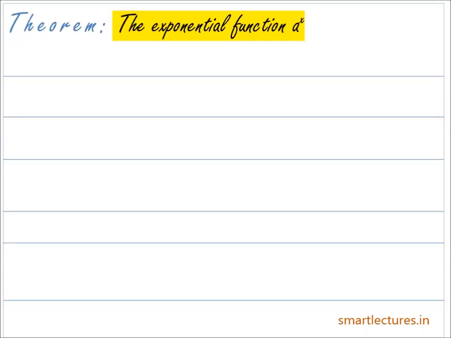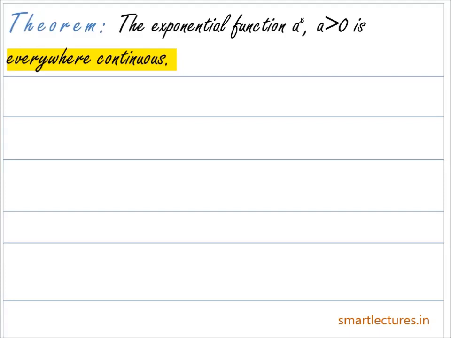And now let's discuss another important theorem on continuous functions. As per this theorem, the exponential function a to the power x, where a is greater than 0, is everywhere continuous. Here we have to prove whether the function f of x, where f of x is equal to a to the power x, is everywhere continuous where a is greater than 0.